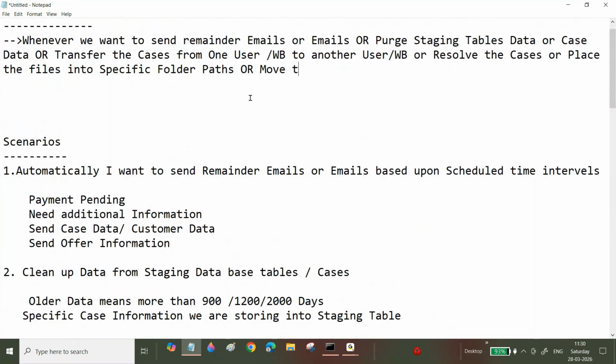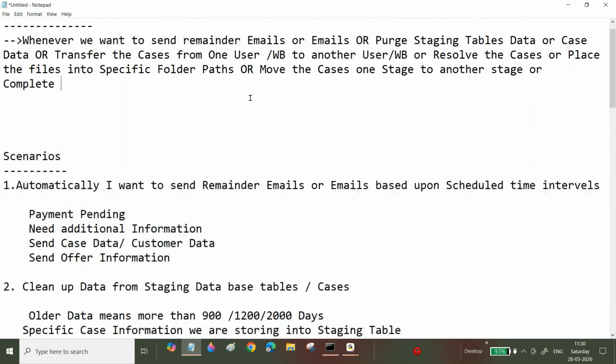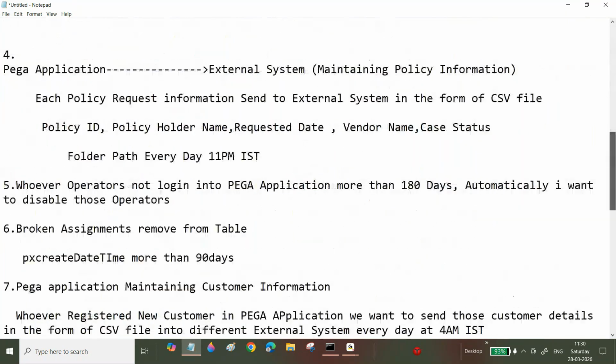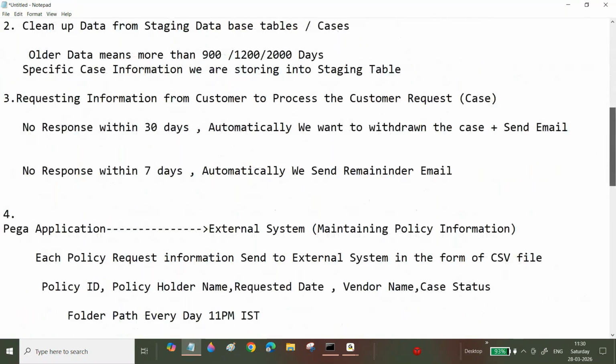Or move the cases from one stage to another stage. Or complete the assignments. Next scenario, placing the file.